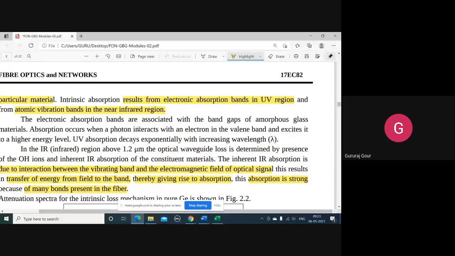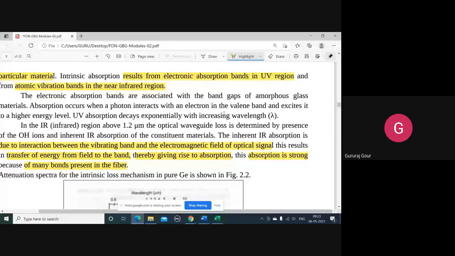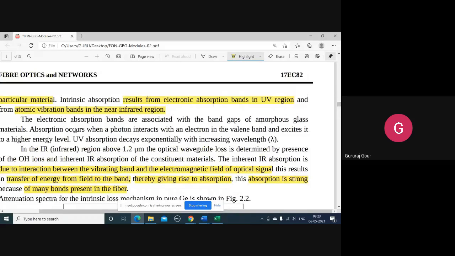The electronic absorption bands in the UV region are mainly concerned with the band gaps of amorphous glass materials. Absorption occurs in these regions. Here absorption occurs when a photon of the light interacts with an electron in the valence band.